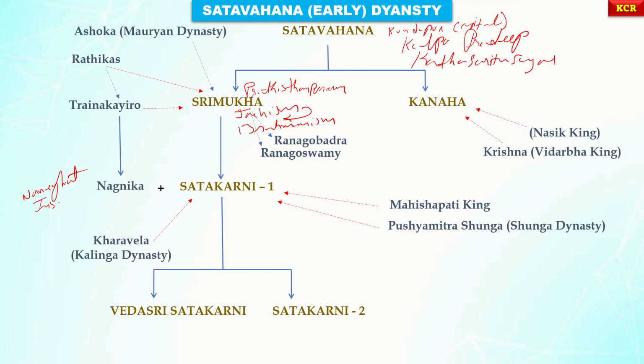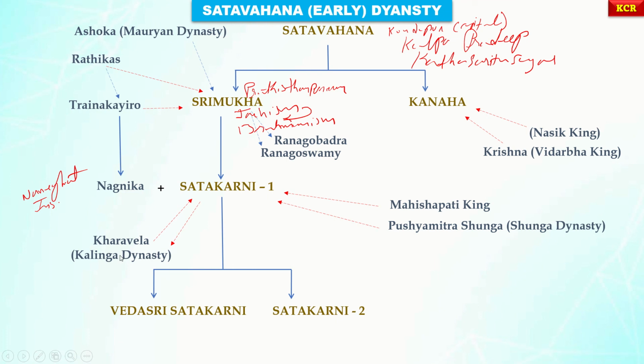And how do we know about all this information? Through Naneghat. And please observe here, there are two notations. Please observe here.